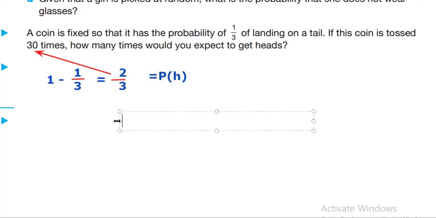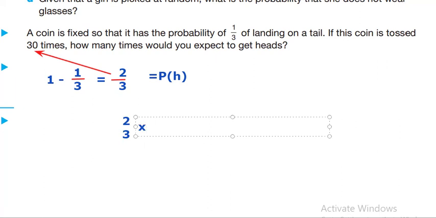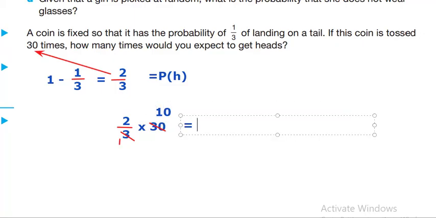So I'm going to say 2 over 3 multiplied by 30, and by that I'll find the answer to the question. Divide by 3, 30 divided by 3 is going to be 10. 10 times 2 is going to be 20. So the answer is 20 times. And this is how you find the experimental probability. Now, let's move on to the next question.